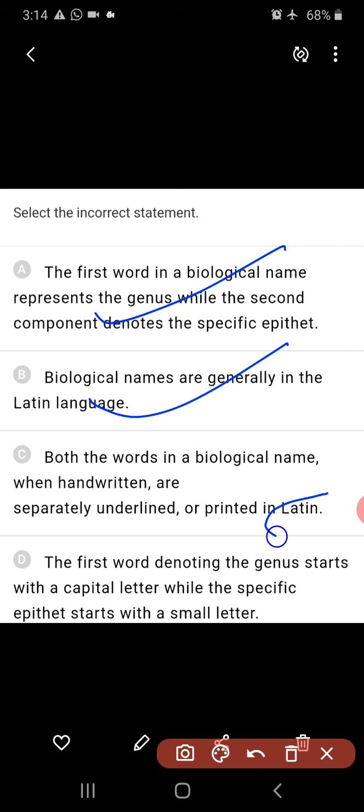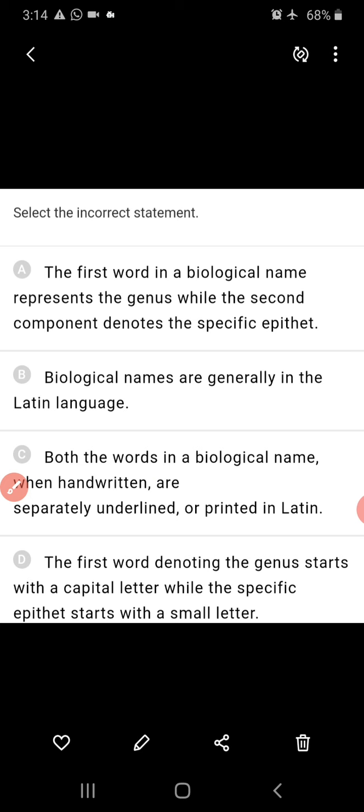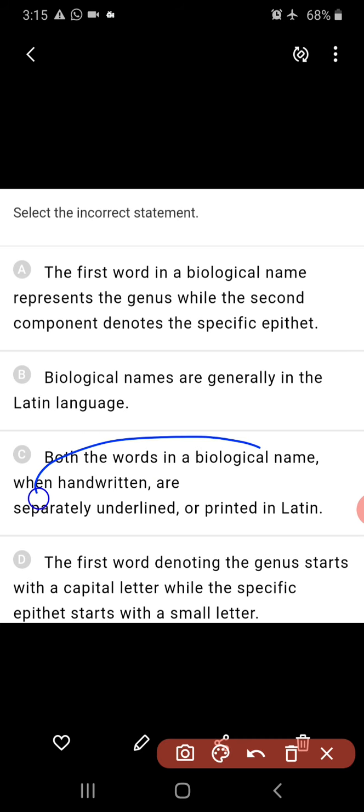No, that should be printed in italics, so this is wrong. And the first word denoting the genus starts with a capital letter, and the second, the species, starts with a small letter. Yes, all are right except C. C is wrong because when printed, it should be in italics, but here it is given as Latin, so it is wrong.